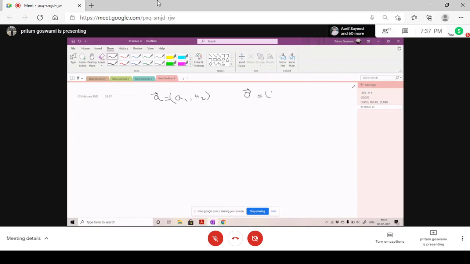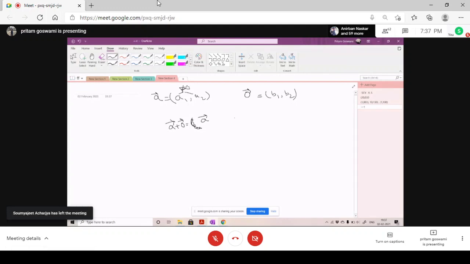It can be say B1 comma B2. I don't know the 0th vector here. According to VS3, what should this give? The same vector A, right? And we are assuming both are non-zero.